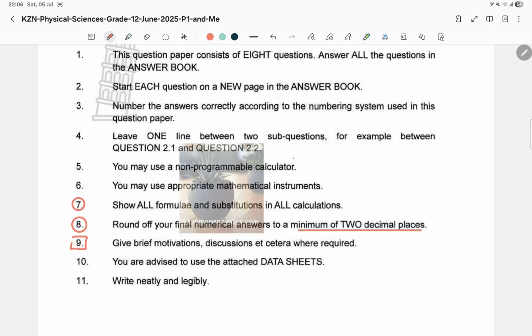Okay, given a chance to explain a thing, please give some brief motivations, discussions, but this part is where many students again miss it. Here a calculation is also possible. Even if somebody says explain, you don't have to explain in words. You can actually use a calculation to explain that particular situation. All right, or a formula can be used. You describe what is on the formula and perhaps some dynamics within the formula. That can be useful. So please guys, remember these things.